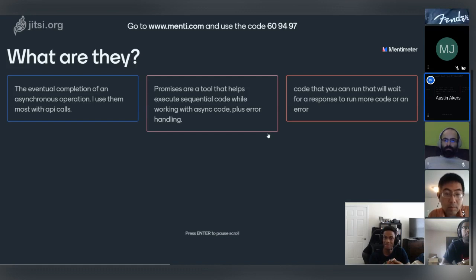It's nice. Okay, and I see we have a couple more people join. For the individual that joined, as you can see this presentation, what I want you to do is go to www.menti.com and use this code right here and follow along with us. We're having some fun and just trying to get some responses here.